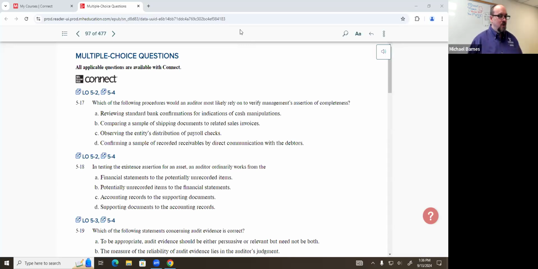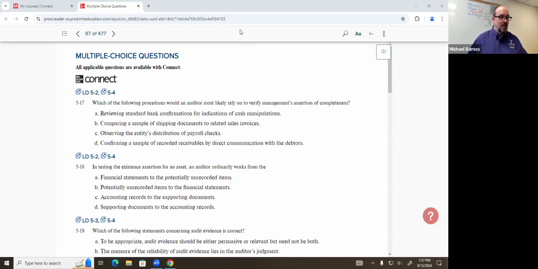All right, so if that's the case, we're starting with source documents and moving to records. Which one of these answers follows that pattern? Well, B: we start with a sample of shipping documents to related sales invoices. As we know from the revenue process, we ship something out, and then once something is shipped out, we have the justification to bill somebody. So invoices are generated from the fact that we shipped something out to a customer. The source document generates a later document in the chain. We're moving from one point up to the next point. So that's how we're testing completeness.